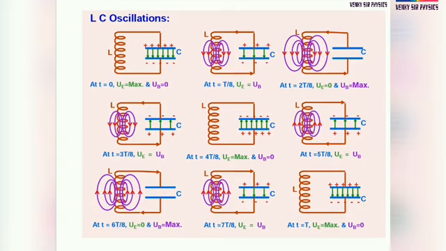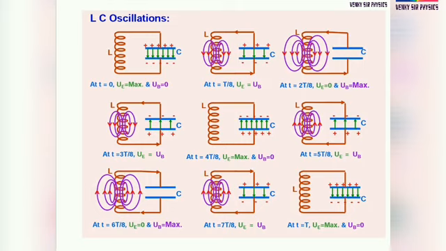UE means energy stored in the capacitor, that is the electrical energy. UB, energy stored in the inductor, is the energy due to magnetism, that is the symbol. So at 2t by 8, UE becomes 0.